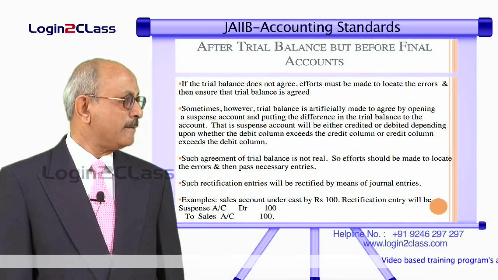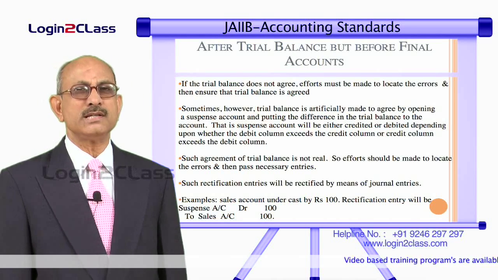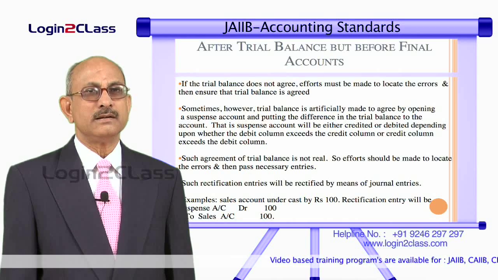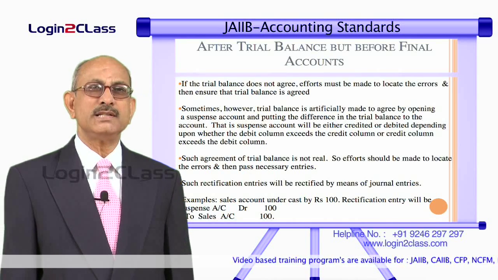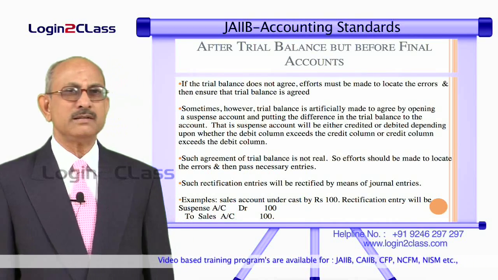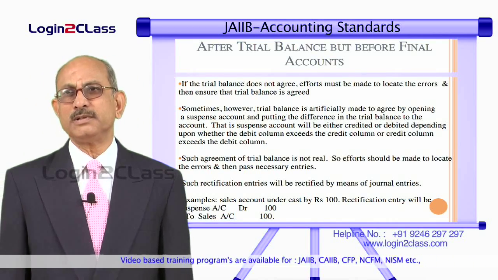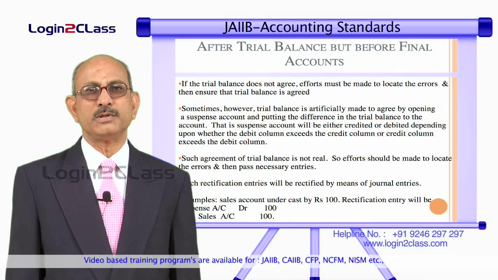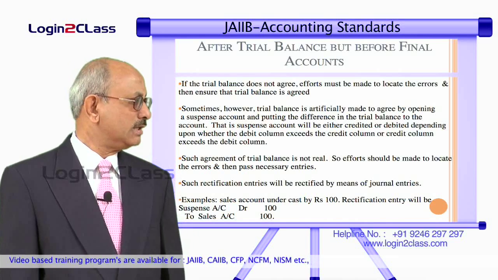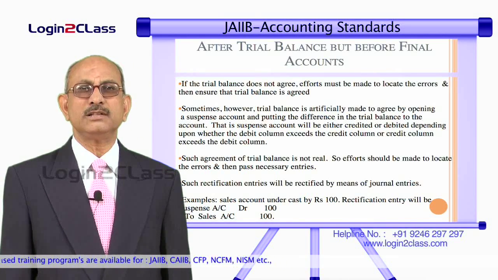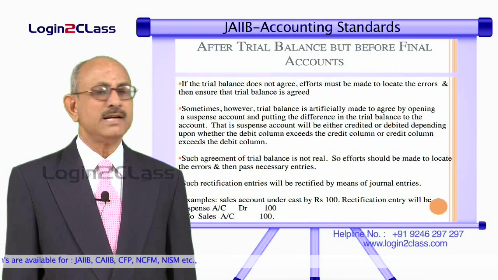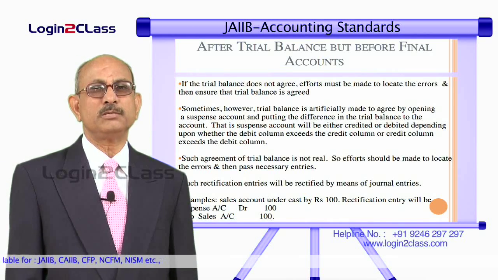For example, let us say sales book is undercast by 100 rupees. That means we have got a lesser amount posted in the sales account, that is, the credit balance is less by 100. So, that money has been kept in the suspense account. So, in the suspense account there is a credit balance of 100 rupees. Now we have found out the mistake that it pertains to sales account. Therefore, in order to reverse the suspense account, the entry we have to pass is debit suspense account by 100 rupees and credit sales account. So, suspense account becomes 0.